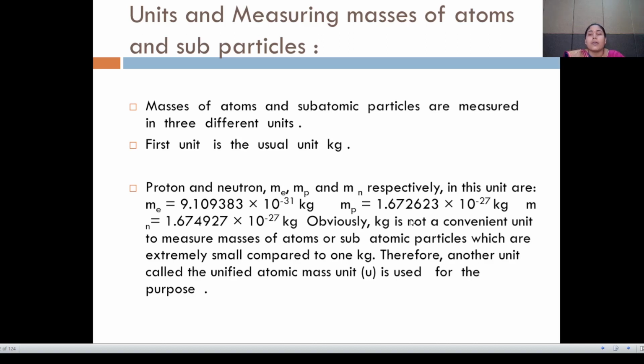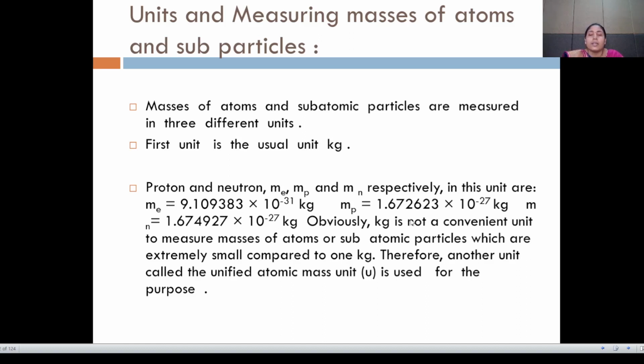Here, masses of atoms and subatomic particles are measured in three different units. First unit is the usual unit, kilogram. Then the mass of electron, mass of proton and mass of neutron respectively in this unit are: mass of electron is equal to 9.109383 into 10 raised to minus 31 kg.